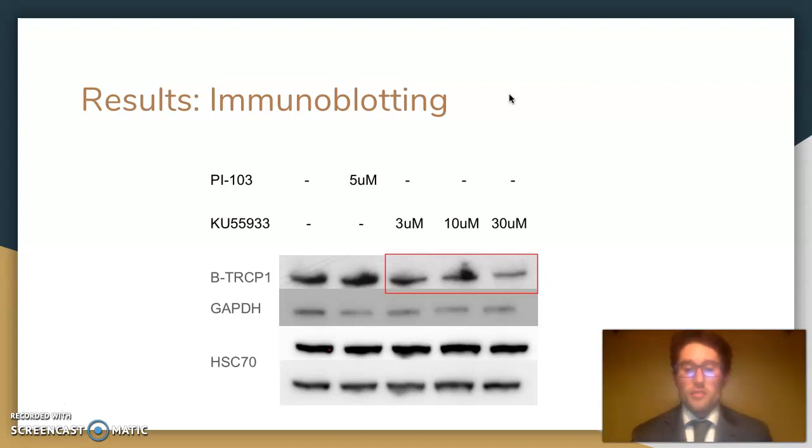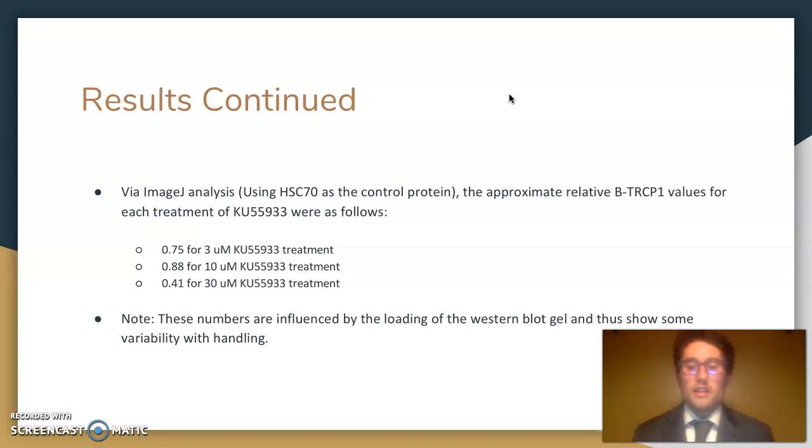But it was an interesting result, seeing that we did see that ATM kinase had been inhibited. So that's something that we'll need further study. And then here is a continuation of the results on the past page. So below is the effective relative levels of B-TRCP1 under the treatments of various Ku55933 concentrations.